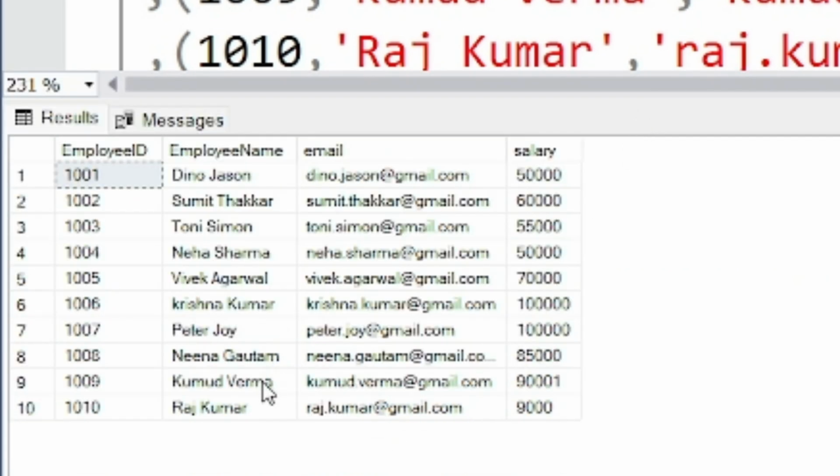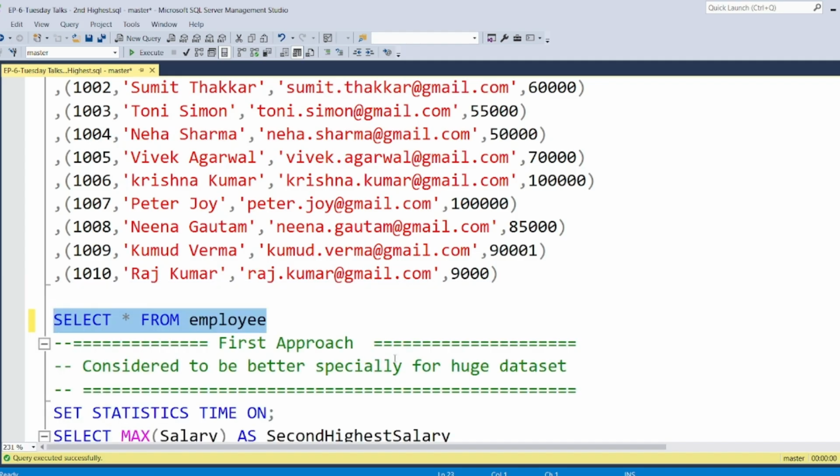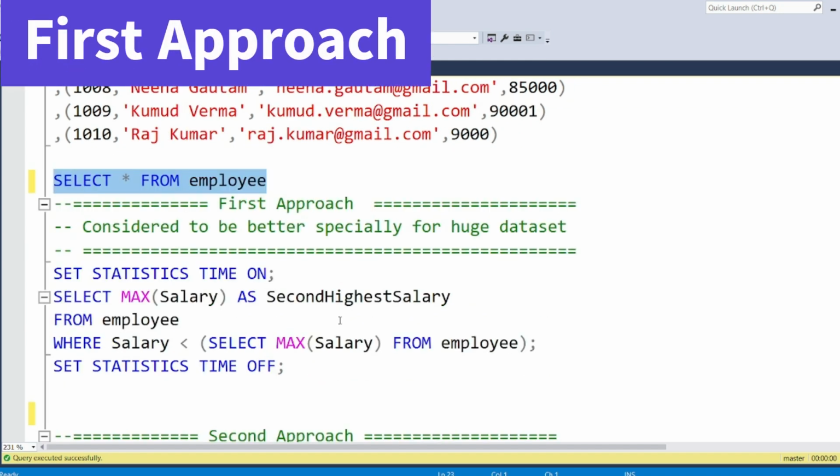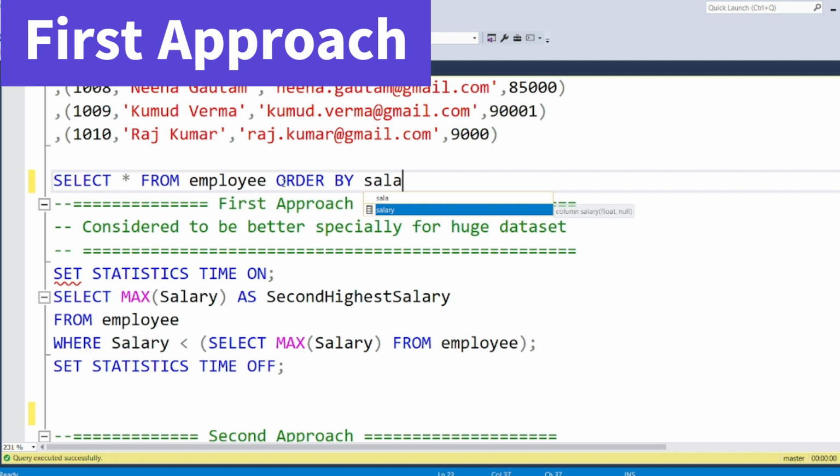Make sense? Okay, let's try to understand the first approach to find the second highest salary. You know the ORDER BY clause. So if you say ORDER BY, and let's say salary, as the basis.